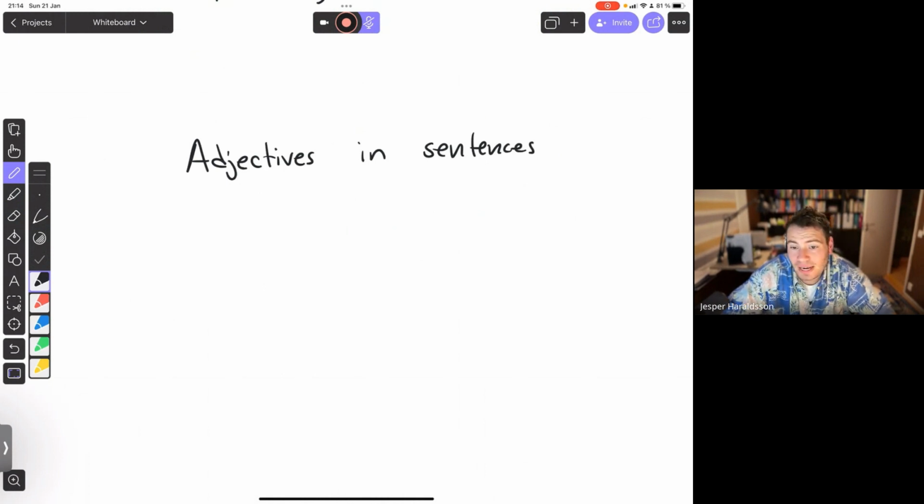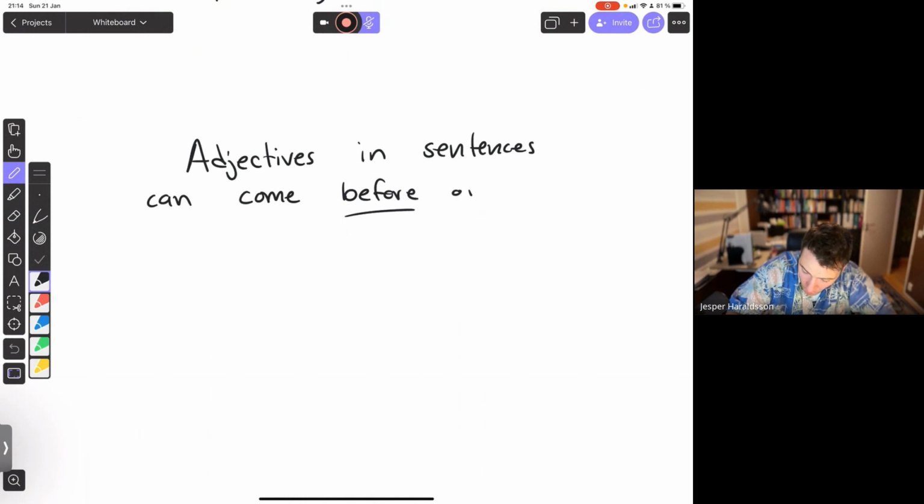But remember that an adjective can come before or after. It doesn't always need to be before. It can be after the word it modifies. It can come before or after the word it modifies.